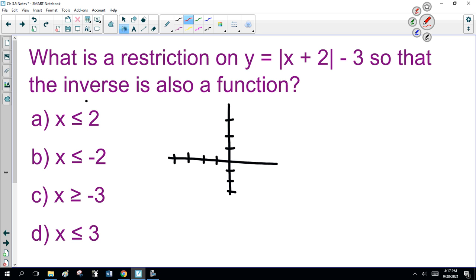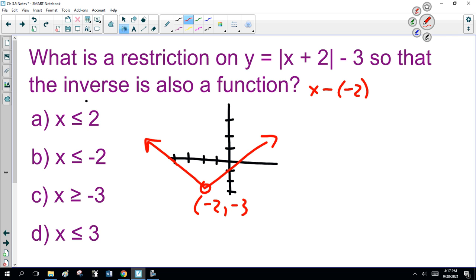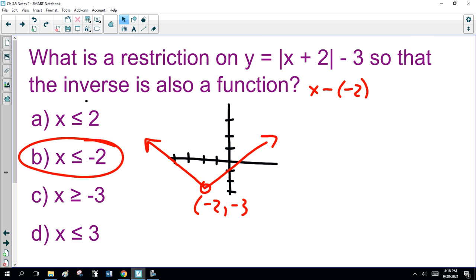So this is something like minus 2, minus 3. Something like this. So there's a vertex down here at minus 2, minus 3. Okay, so where would I cut it off? Less than or equal to minus 2 works, or greater than or equal to minus 2 works. But that's the best spot.